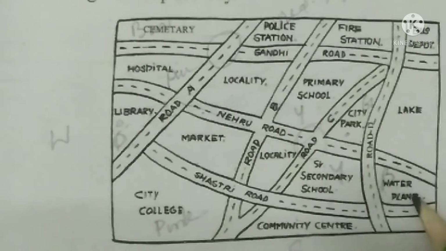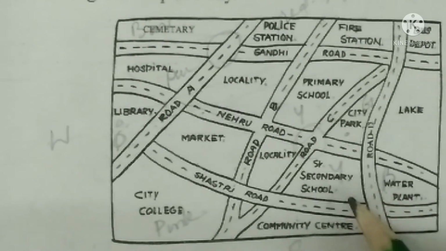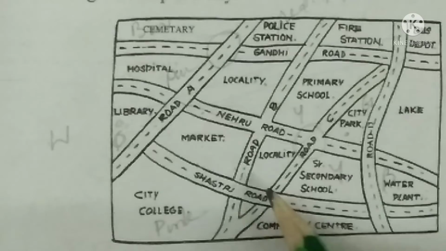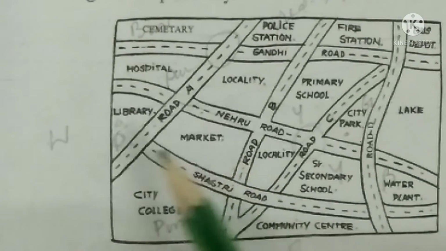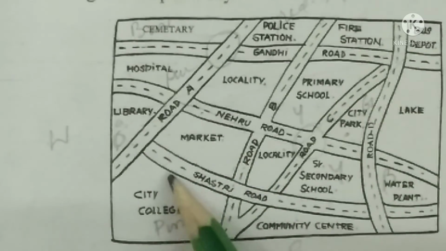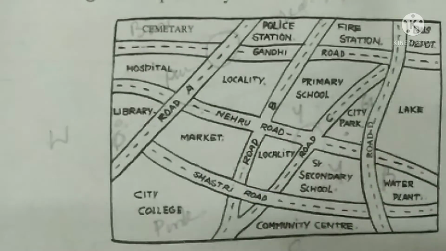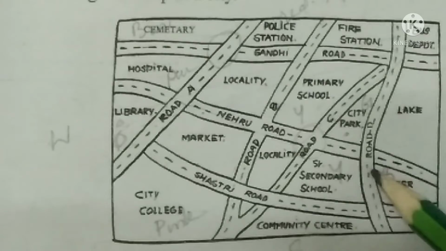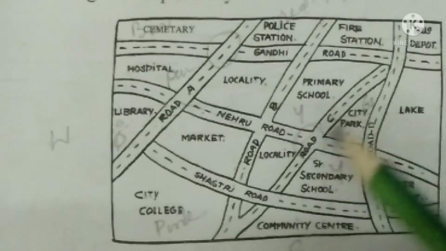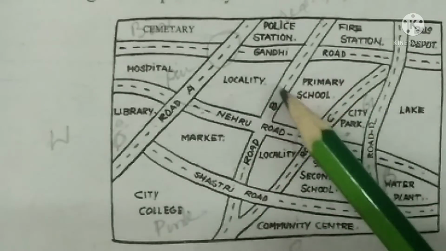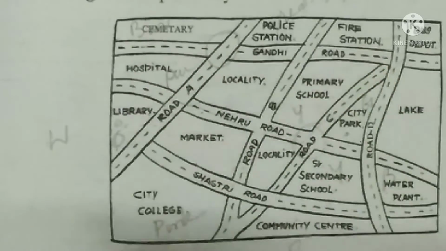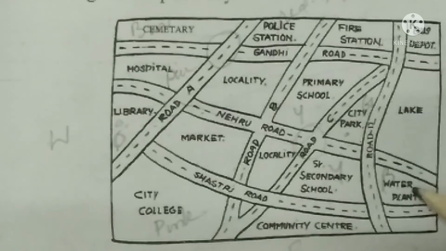Water plant. So here also it will be blue. Then here secondary school, locality, market, library, city college. Then some streets are given: Shastri Road, Nehru Road. Then here you have road D, road C, road B, road A, Gandhi Road, like that. So look, you see here these two will be blue.